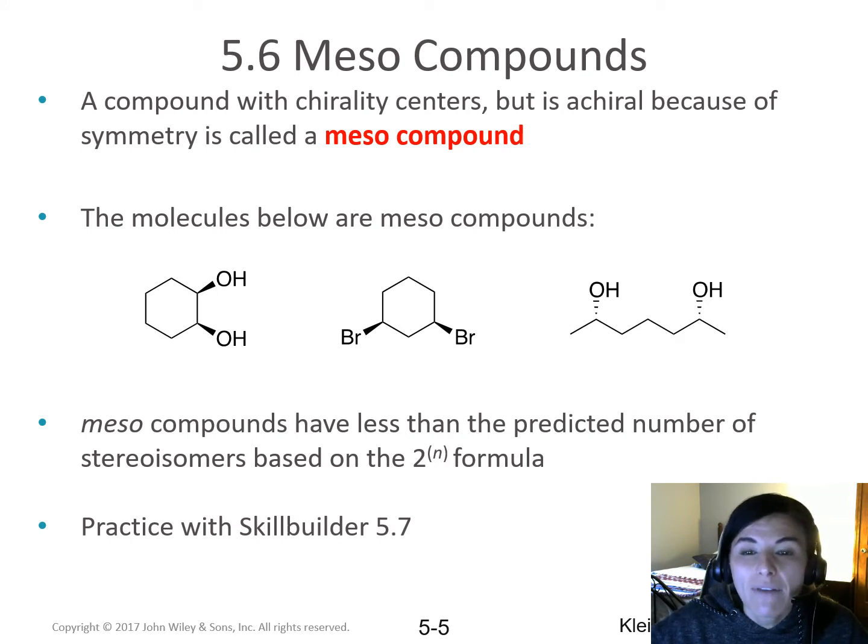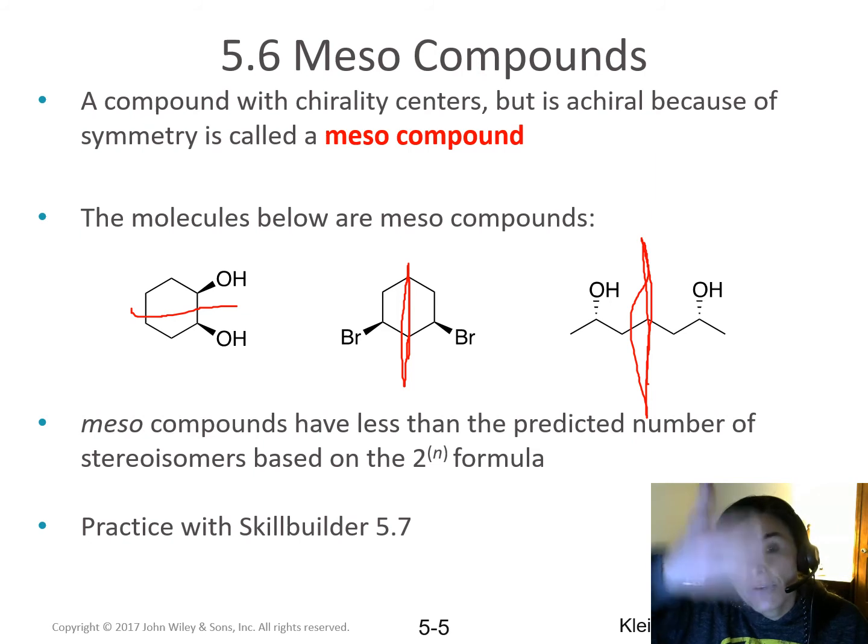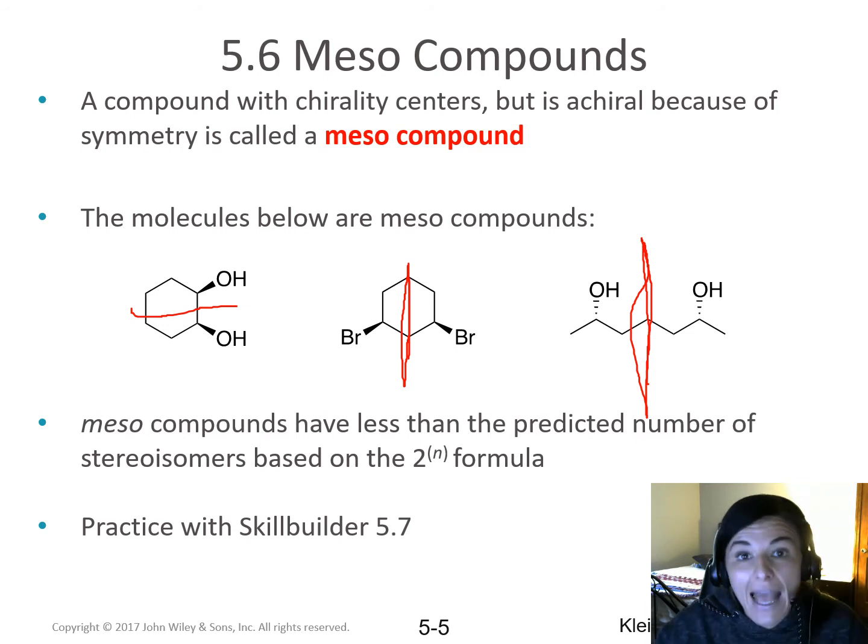A compound with chirality centers, but is achiral because of the symmetry, again, is called a mesocompound. The molecules that are listed here below are mesocompounds. You can see that mesocompounds have, in fact, a plane of symmetry. In our first molecule, there's a plane of symmetry right there. In the second one, we've got a plane of symmetry right through the molecule right there. And in the third one, I've got a plane of symmetry right there. Again, the plane of symmetry can even go through an atom, as long as you can halve that molecule and fold it in on itself and have it be symmetrical.